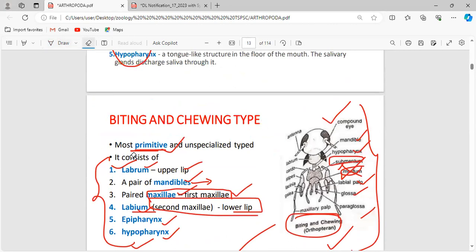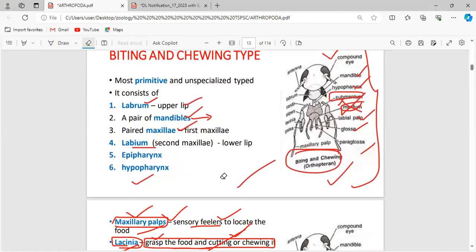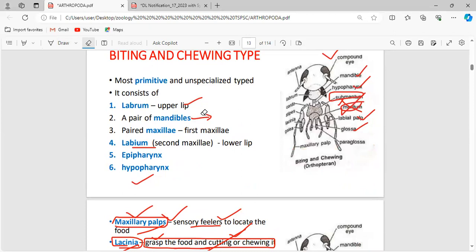Biting and chewing type: you know that the best example for this biting and chewing type is the grasshopper. And for the labrum and mandibles, the same story will be repeating here. Clear?